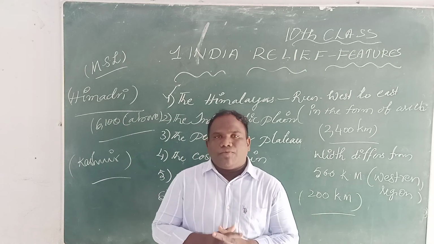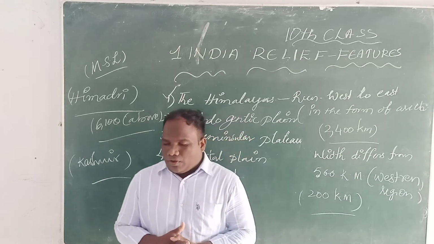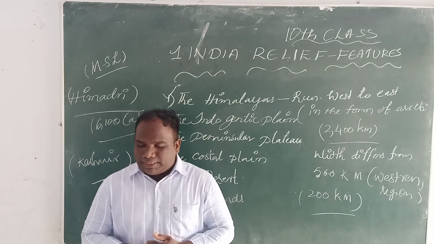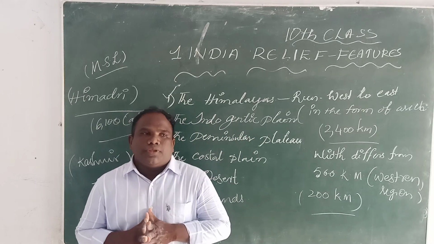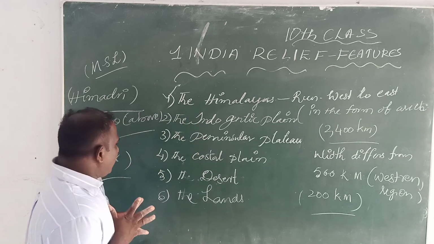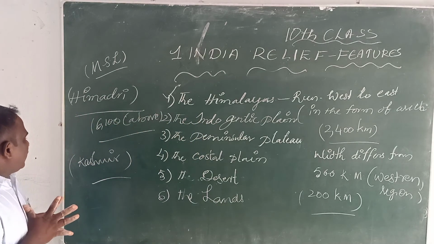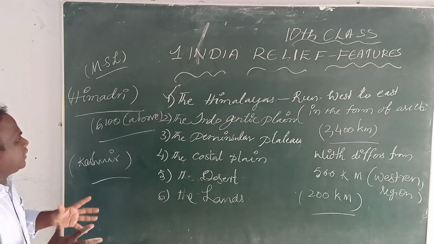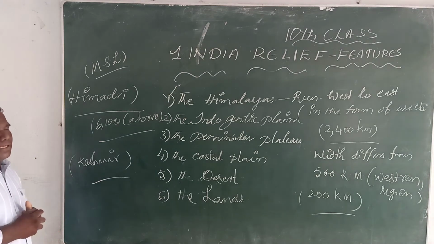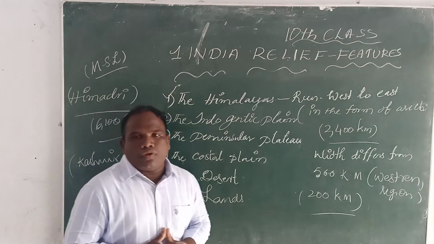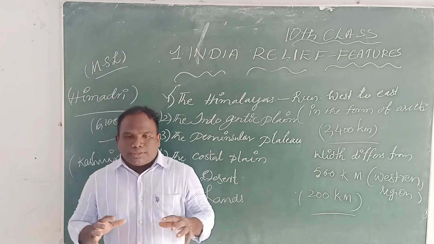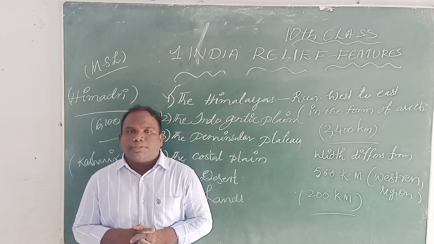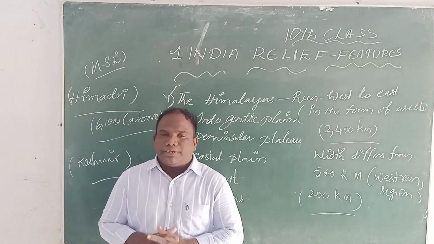These are the valleys in Himachal Pradesh.